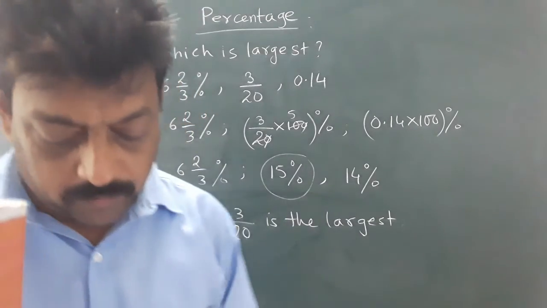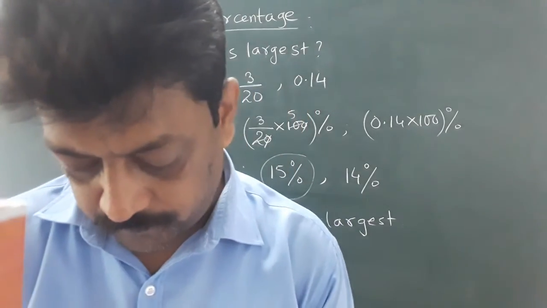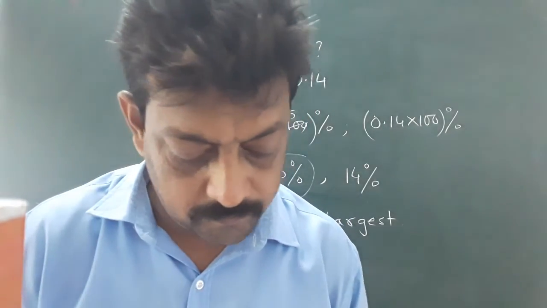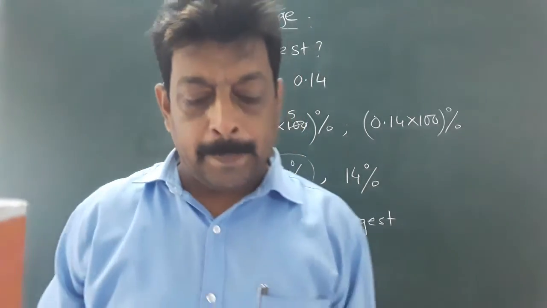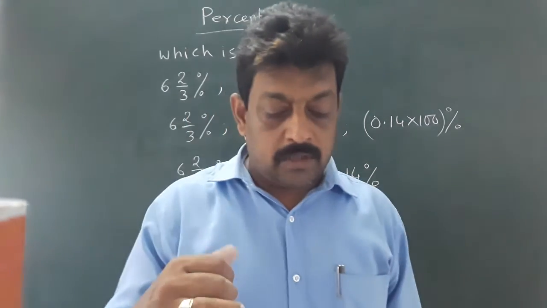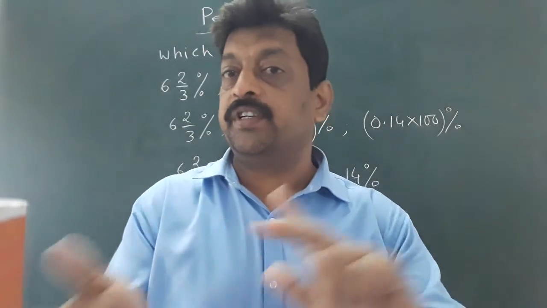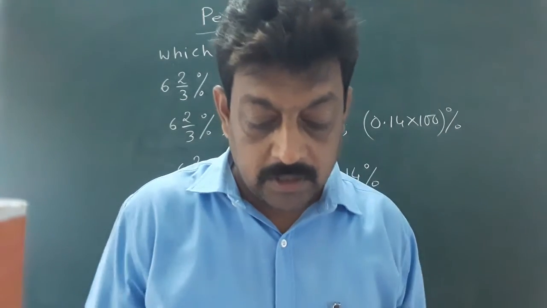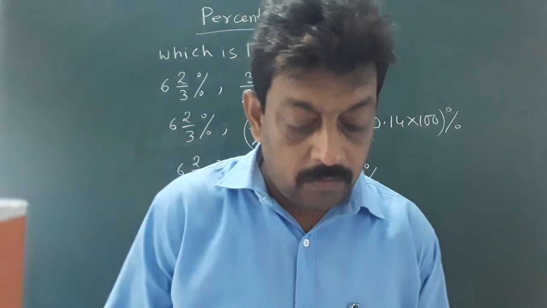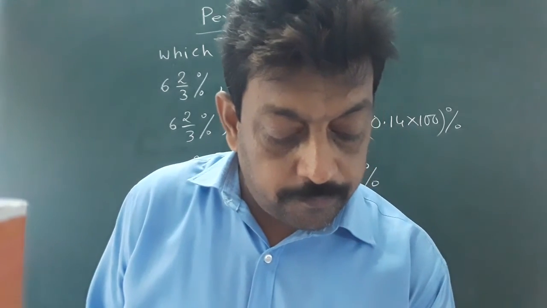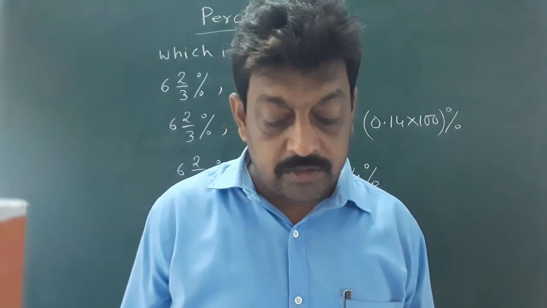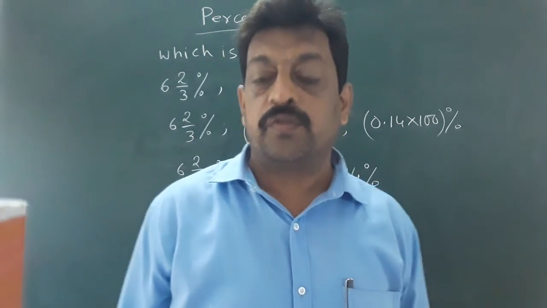Done? Okay. Now comes some different types of question where we have to find the percentage of certain number, like find 4.5% of rupees 3600.